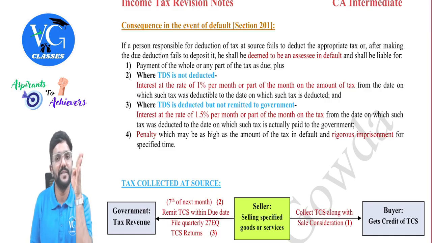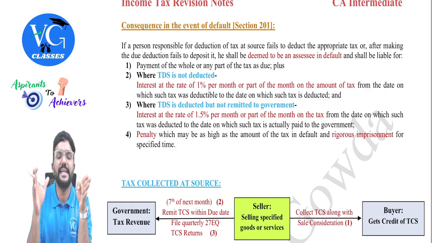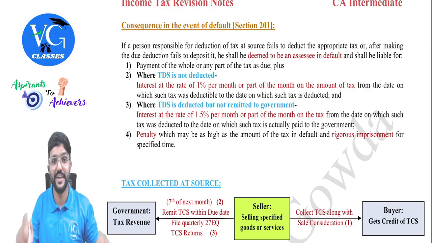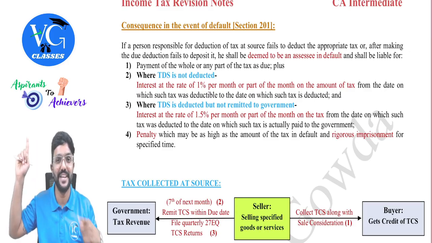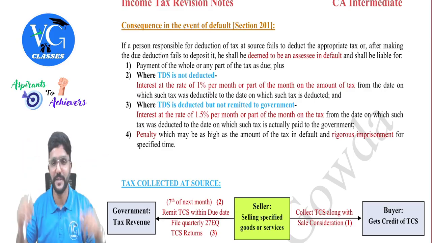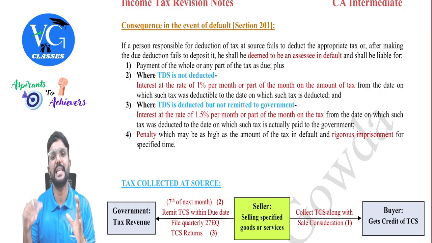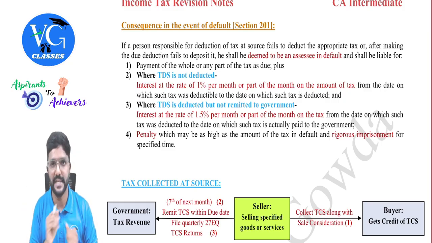So from the date on which it was supposed to be deducted till the date it is actually deducted. And we already learned the date on which it was supposed to be deducted: date of payment or date of credit, whichever is earlier, for different sections. Yes, sir. So from that day, we need to count it till the actual date of deducting the TDS. And even for a part of the month, we need to consider the full month, guys.